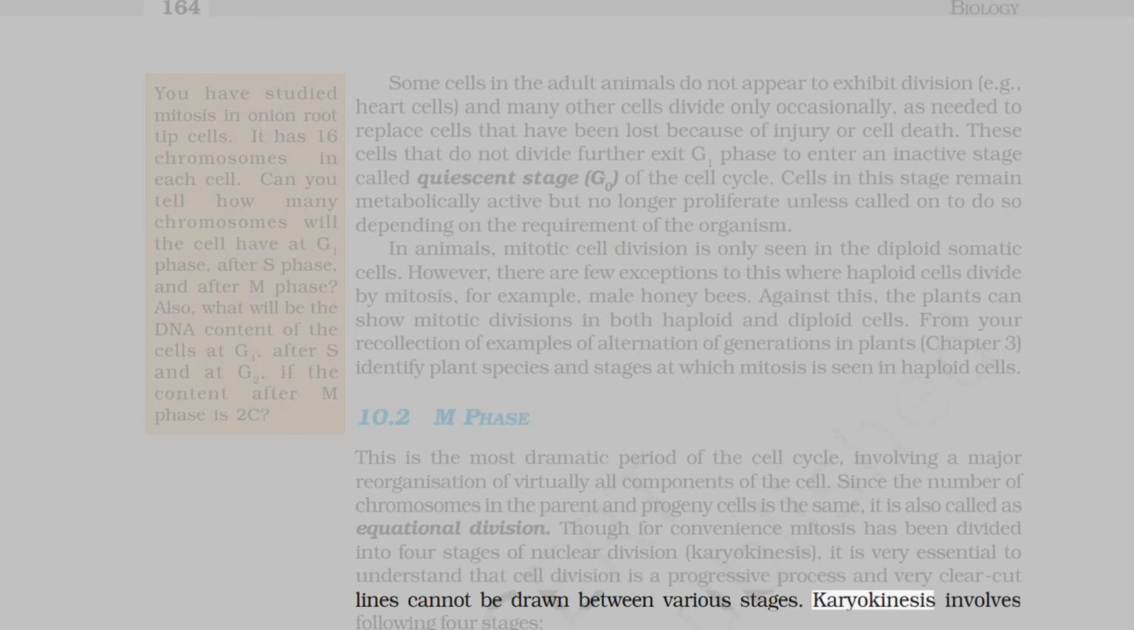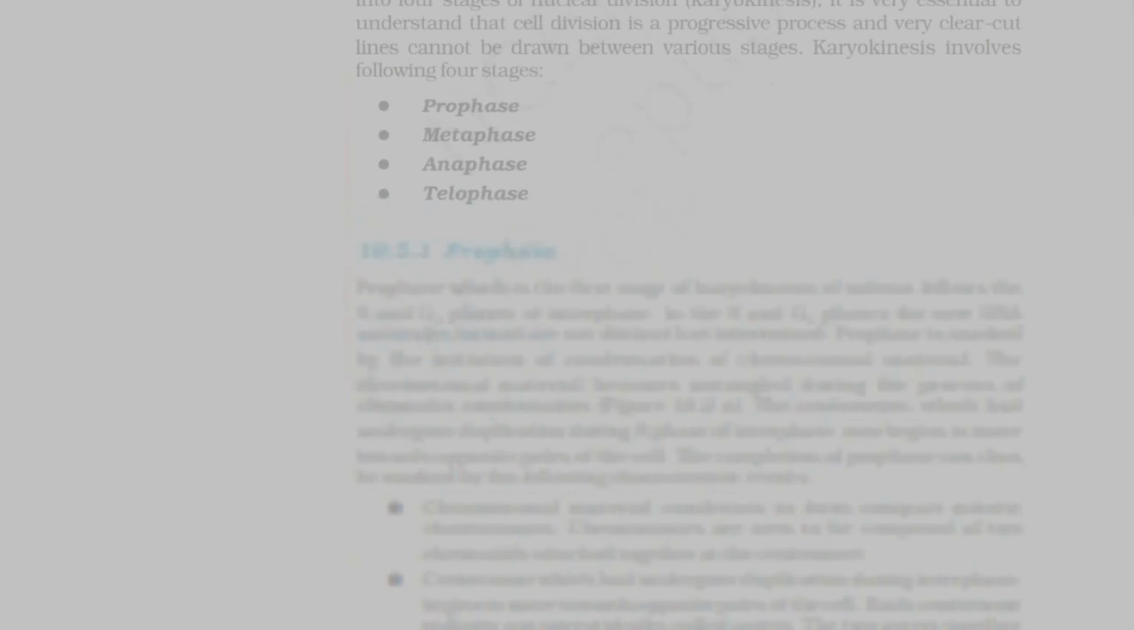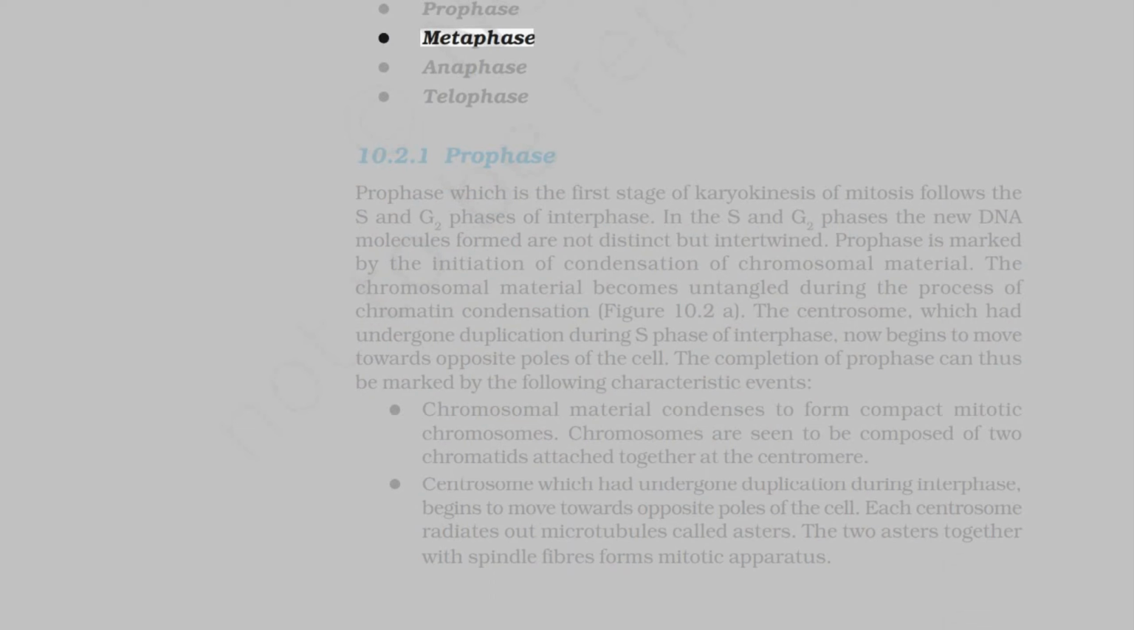stages. Karyokinesis involves the following 4 stages: prophase, metaphase, anaphase, telophase.